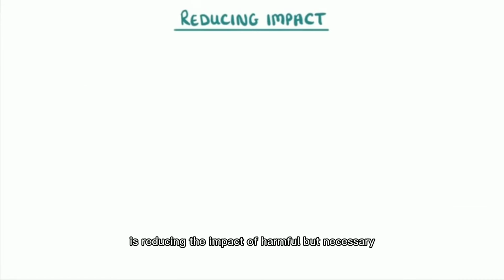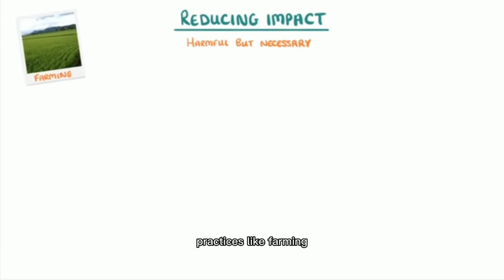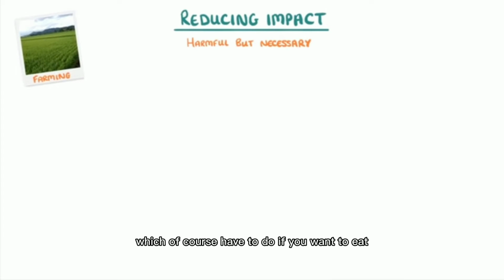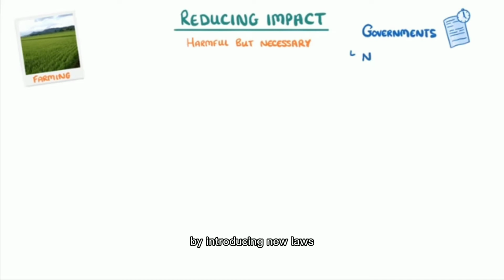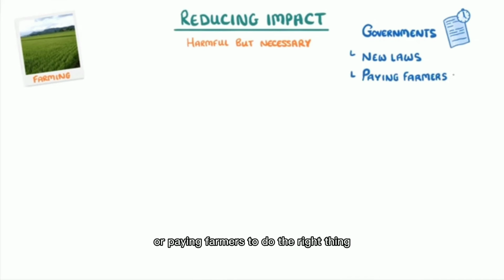An important part of wildlife conservation is reducing the impact of harmful but necessary practices, like farming, which we of course have to do if we want to eat. And governments often help with this by introducing new laws or paying farmers to do the right thing.